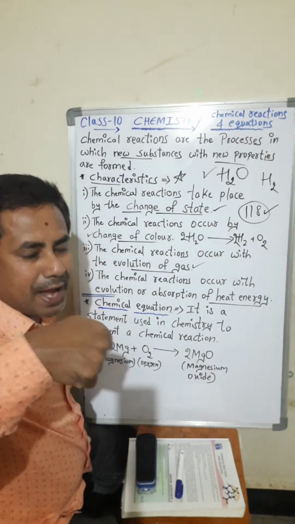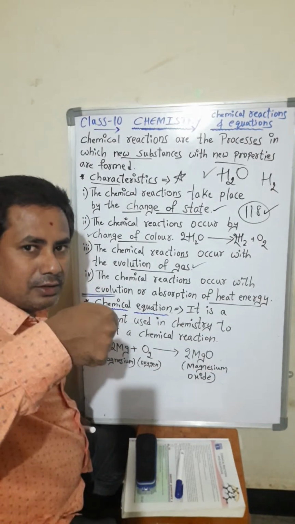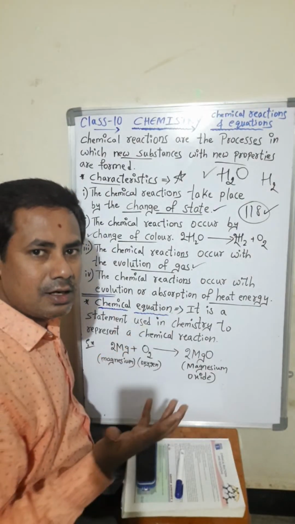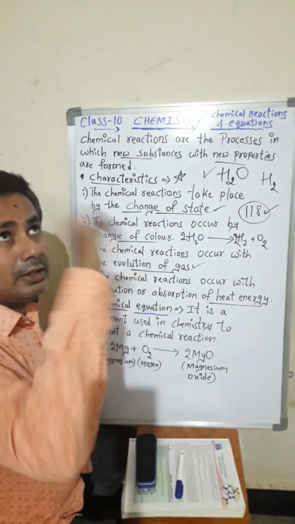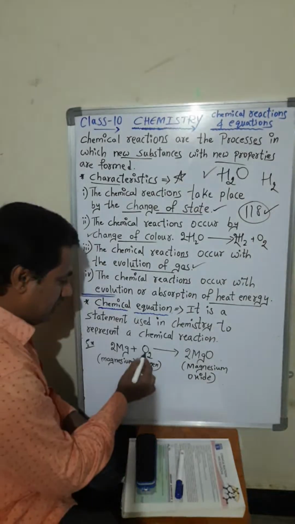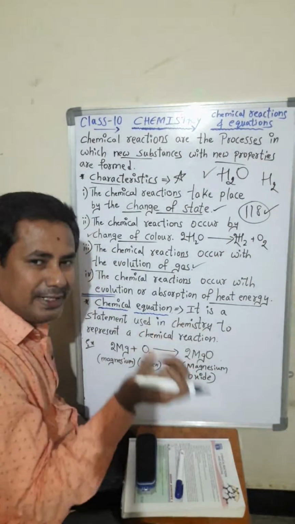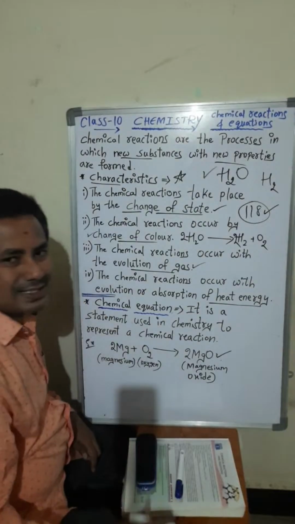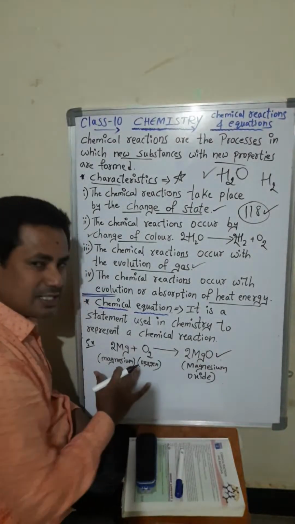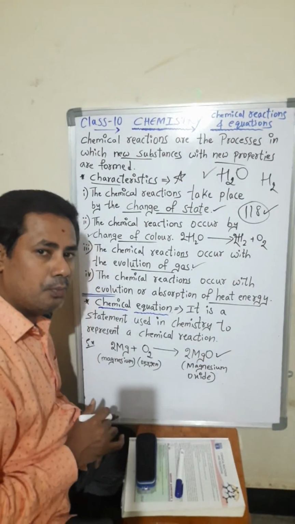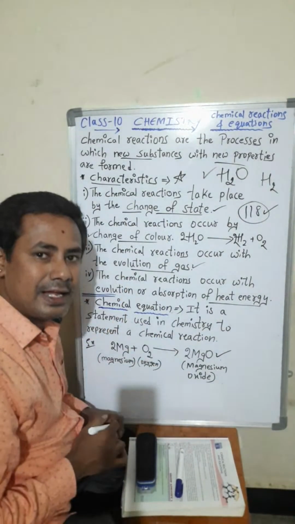Burning a magnesium wire: if we burn that one, it burns in a dazzling light. It burns, and in the atmosphere, what is there? Oxygen will be there, students. So magnesium, when you burn in the presence of oxygen, gives a white powder. That is magnesium oxide. So students, this is a chemical reaction written in a statement form, a chemical equation. After a chemical reaction, we write it as a chemical equation.